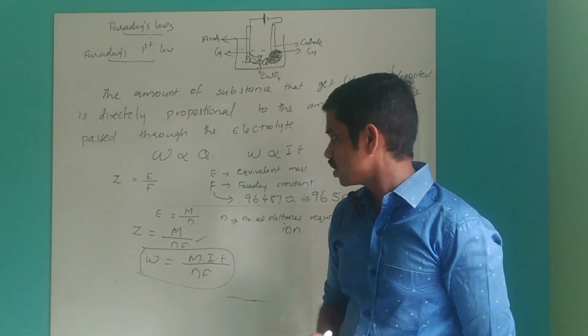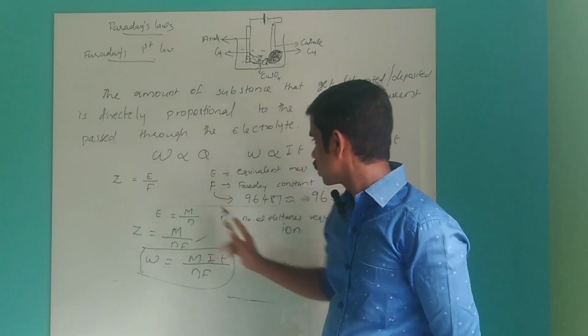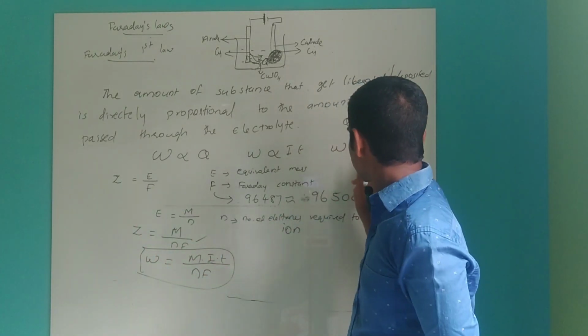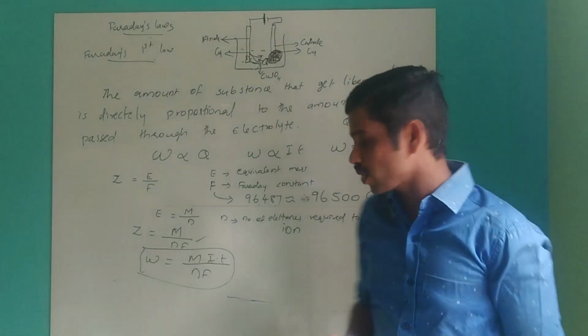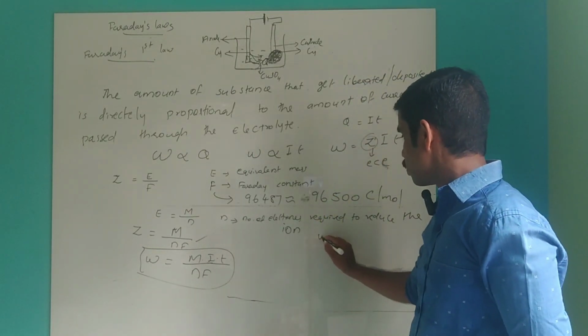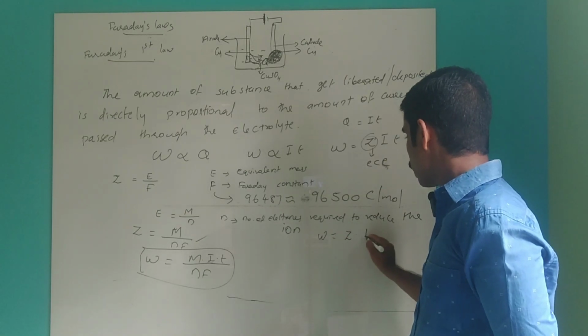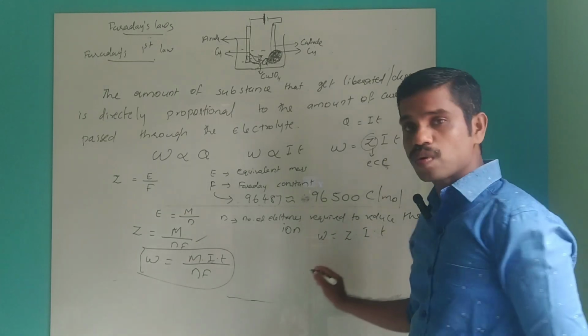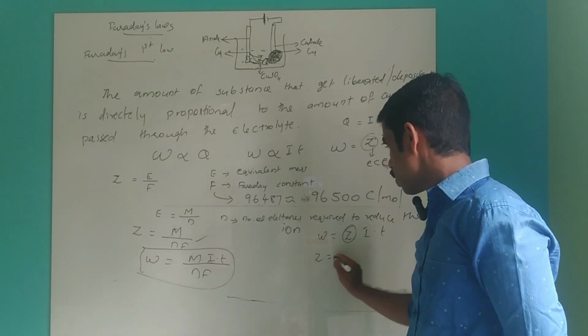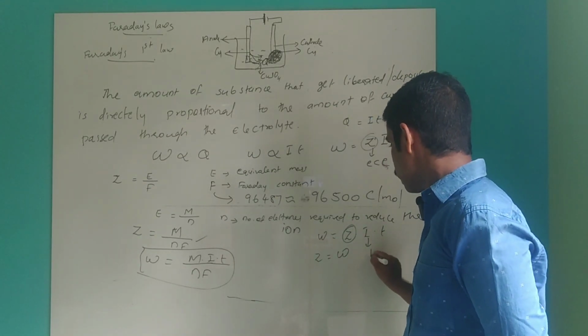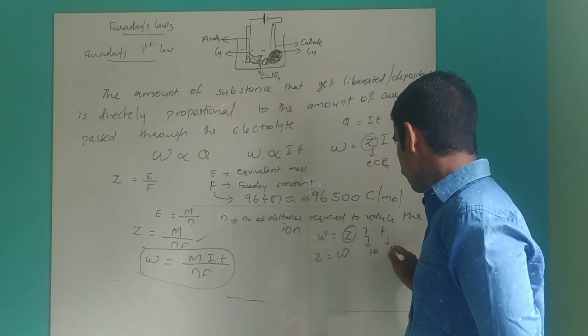One more thing we can discuss is how you define electrochemical equivalent. From the equation W = Z × I × T, we can define Z as equal to W when I is 1 ampere and time is 1 second.